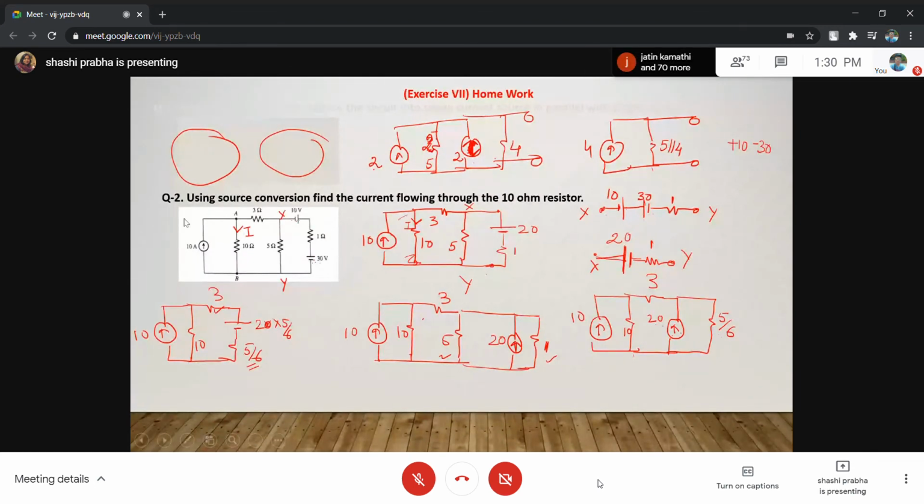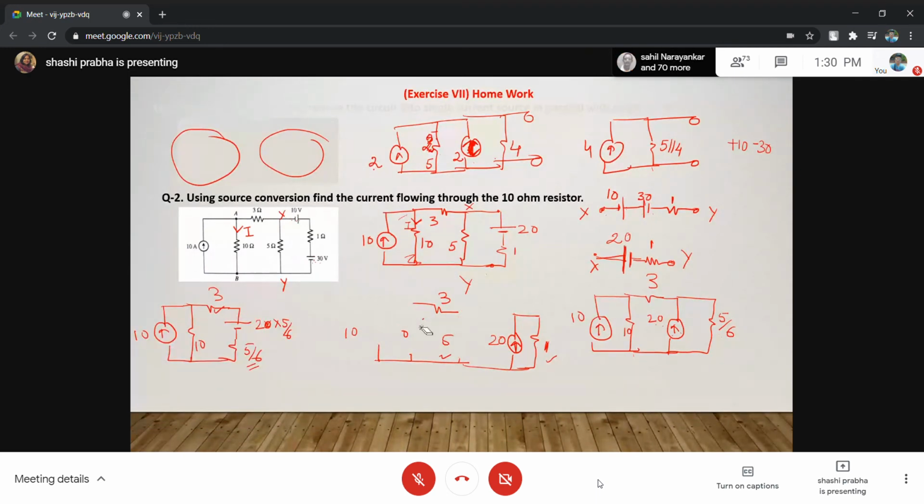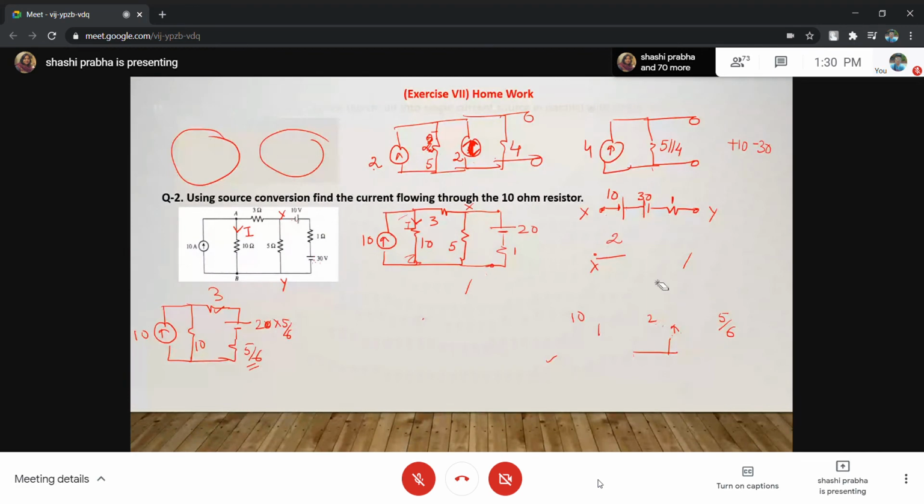So what does your diagram become? Please redraw. Draw the diagram once more. So when we redraw this diagram, this is 10, this is 10, because this 10 you cannot lose.